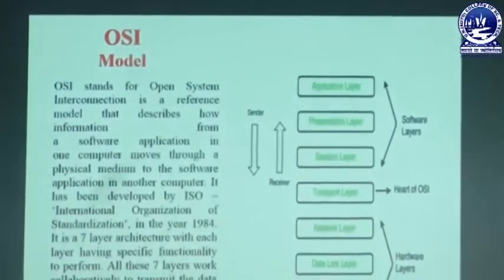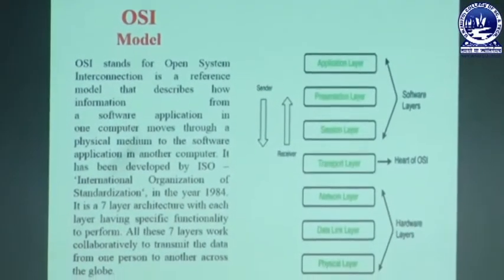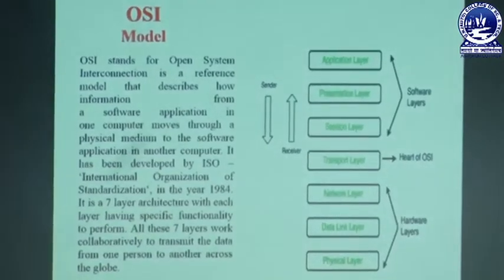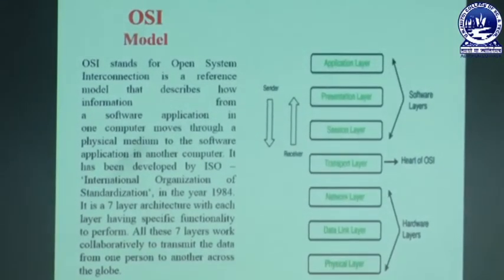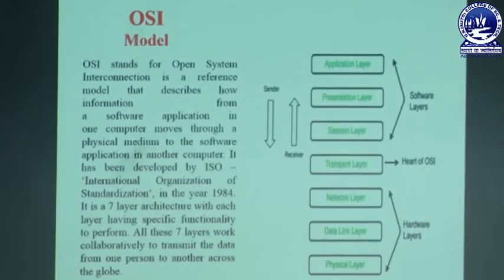You can clearly see it has been developed by ISO, that stands for International Organization for Standardization, in the year 1984. It is a 7-layer architecture with each layer having specific functionality to perform. All these 7 layers work collaboratively to transmit the data from one person to another across the globe.